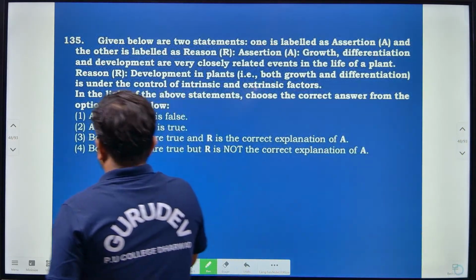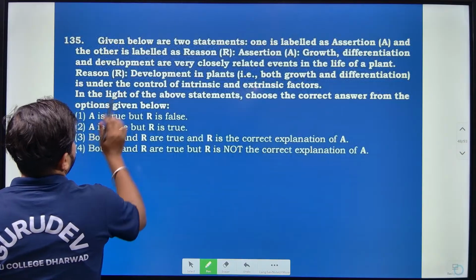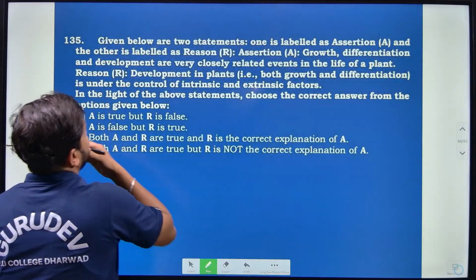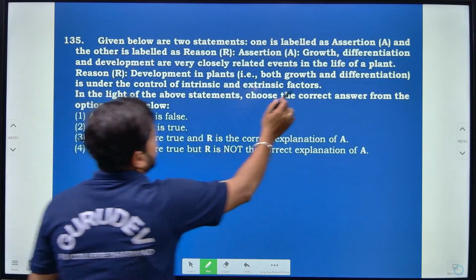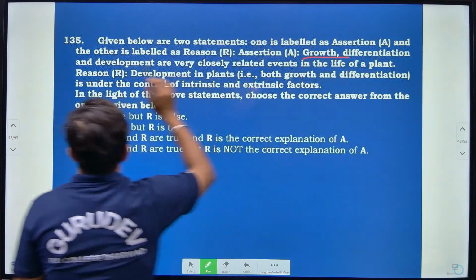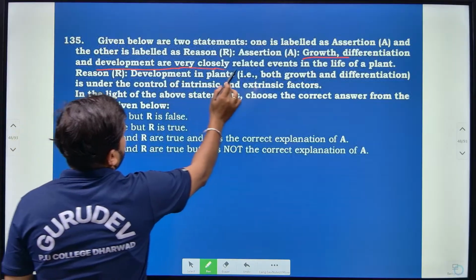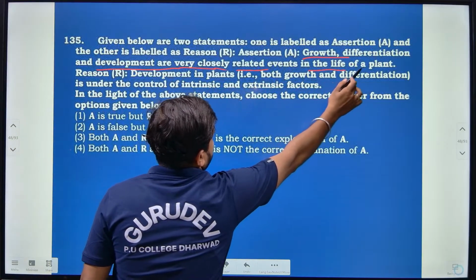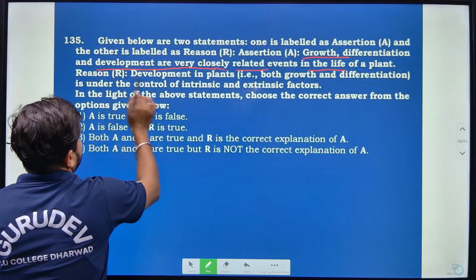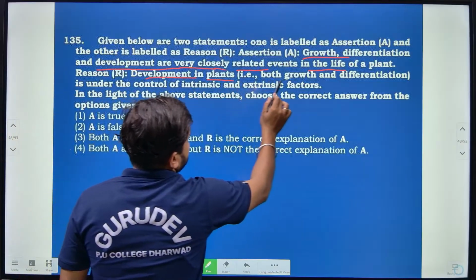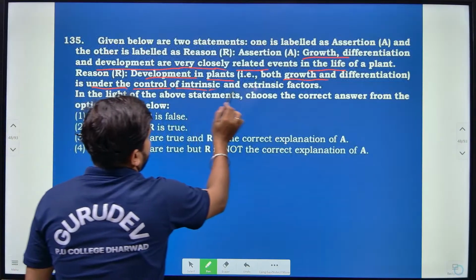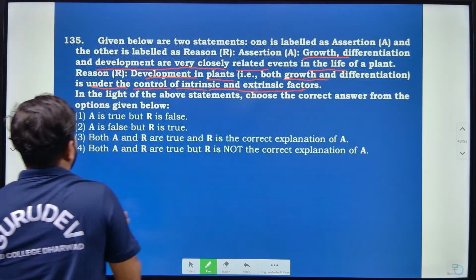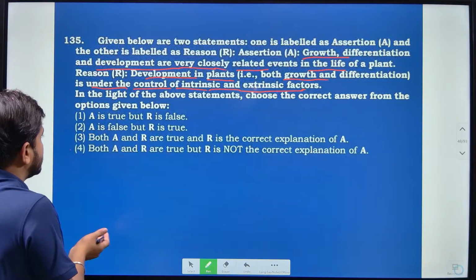Then given below are an assertion and a reason. Assertion says growth, differentiation and development are very closely related events in the life of a plant. Reason says development in plants, that is both growth and differentiation, is under the control of intrinsic and extrinsic factors, right?